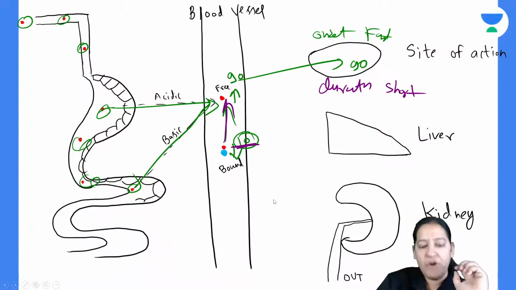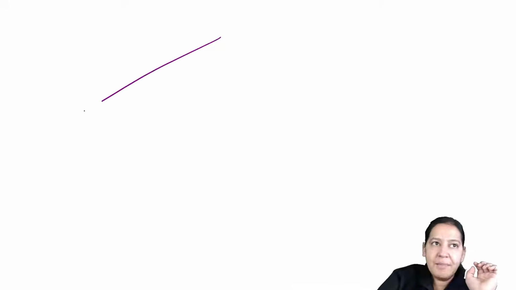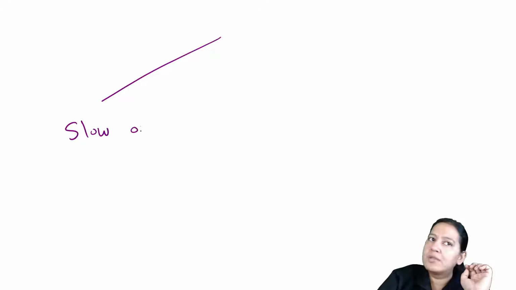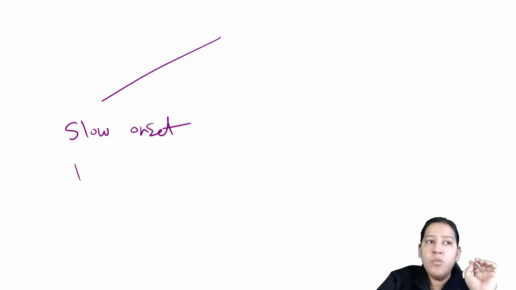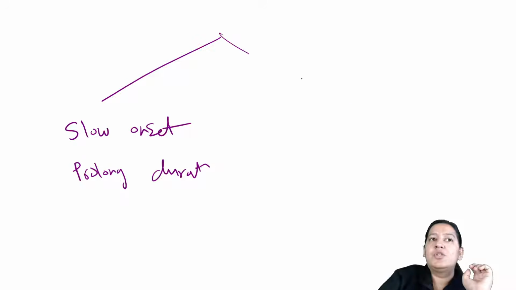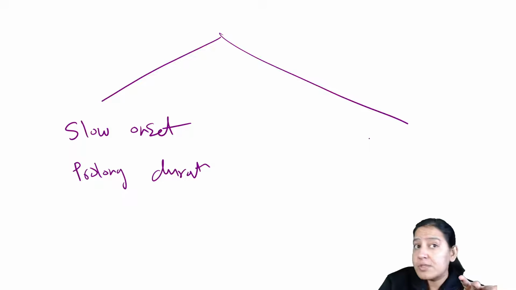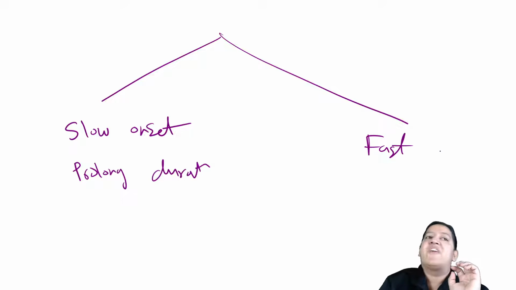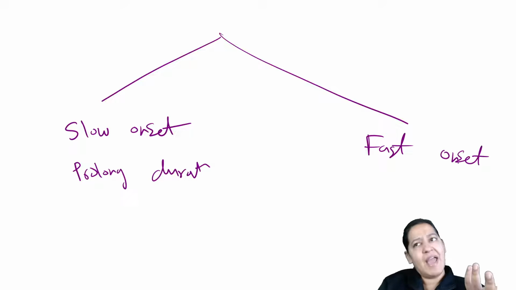Now it can vary from disease to disease. There are some diseases in which slow onset is acceptable, but you want prolonged duration, right? But in some diseases, there is an emergency. You cannot afford slow onset. So onset should be very fast. In case of poisoning or any emergency, onset should be rapid, fast.